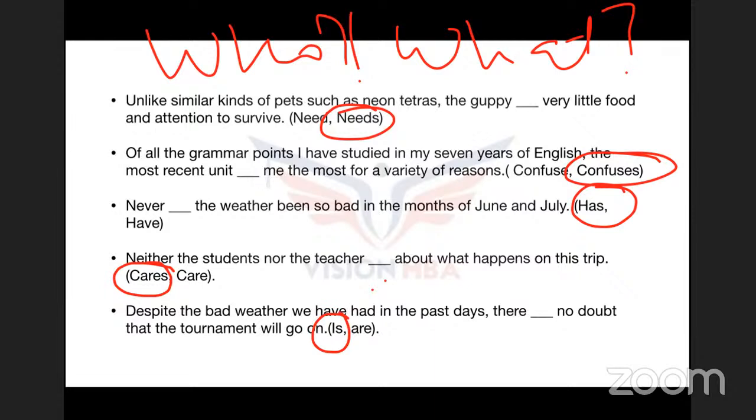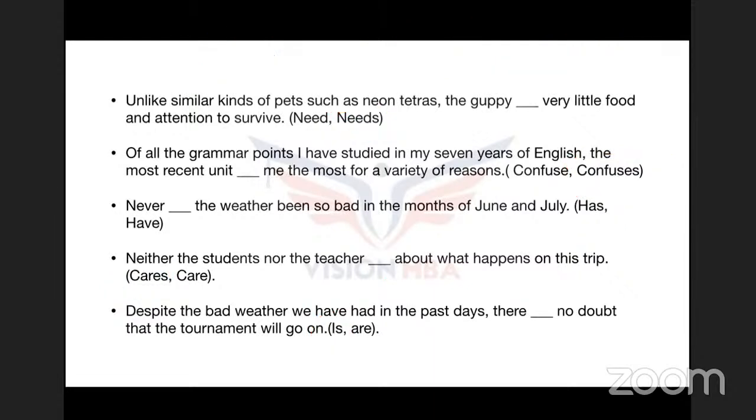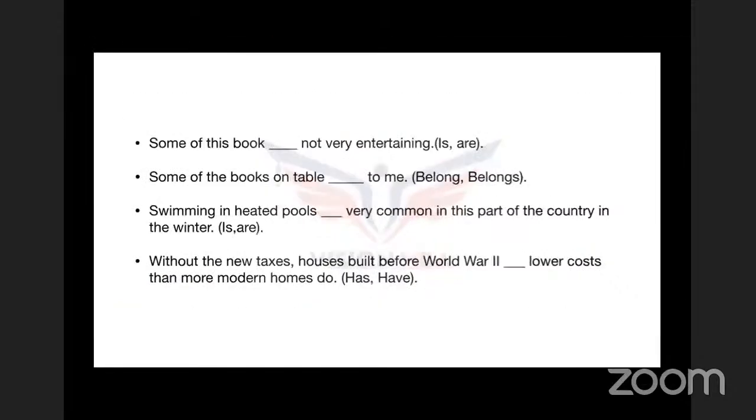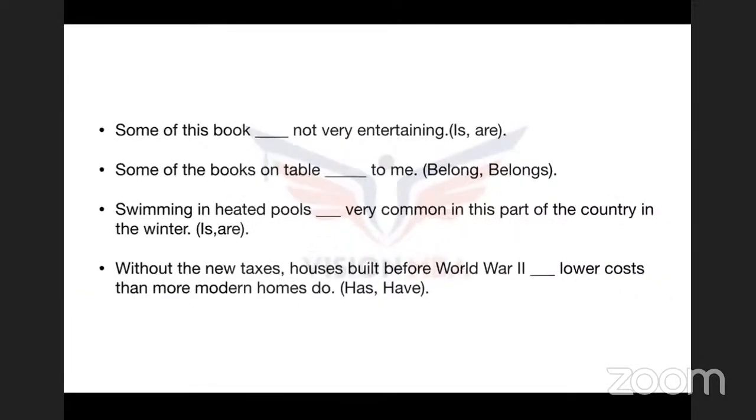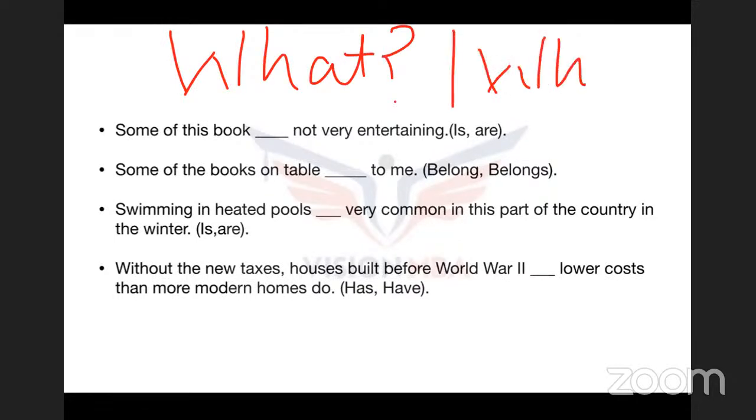What is going to go on? Tournament. So again, "is" is going to be there. Let's solve a few more questions so that the concept is fixed there in your head. Always focus on these two questions, guys. What and who? Some of this book dash not very interesting. Now, what is not very interesting? Some of this book. Some. Some of this book is not very interesting.